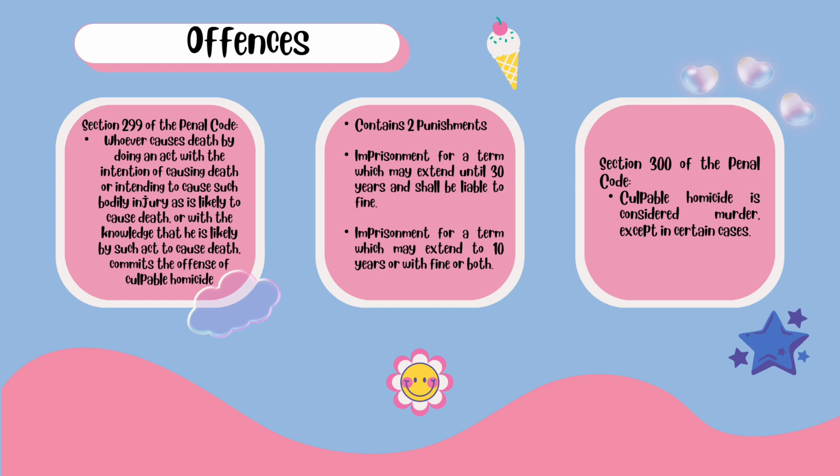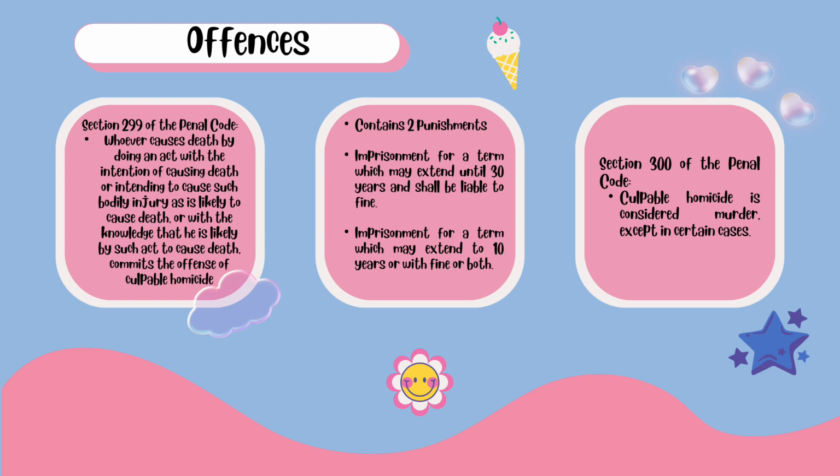This section contains two punishments. The first is imprisonment for a term which may extend to 30 years and shall also be liable to fine. This punishment is awarded to a person who is found to commit the offence with the intention of causing death or of causing such bodily injury as is likely to cause death. The second punishment is imprisonment for a term which may extend to 10 years, or with fine, or both. The accused will be punished with this when the act is done with the knowledge that it is likely to cause death, but without intention to cause death or to cause such bodily injury as is likely to cause death.